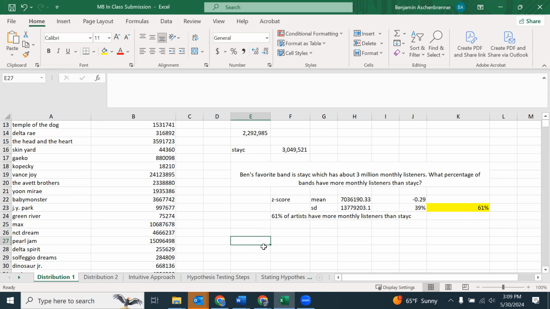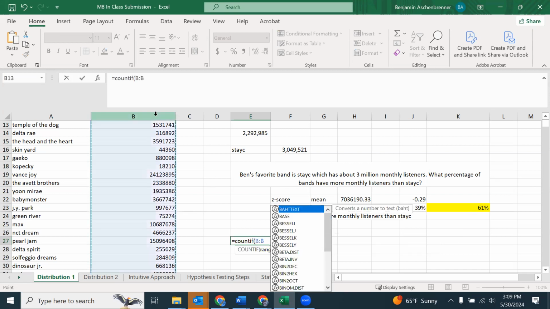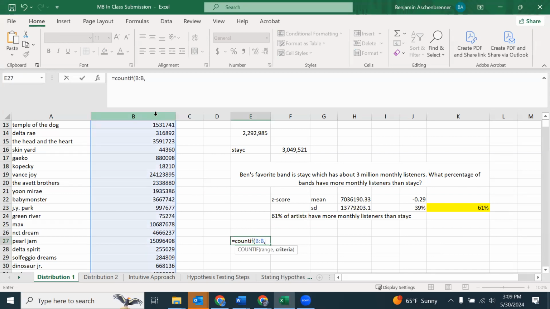61% of artists have more monthly listeners than Stacy. Let's do a COUNTIF. Equals COUNTIF. I'm going to say I want to know if each number is greater than or equal to this number, 3049521.